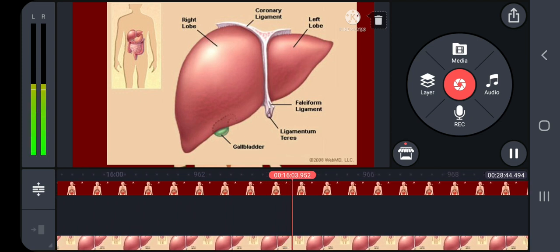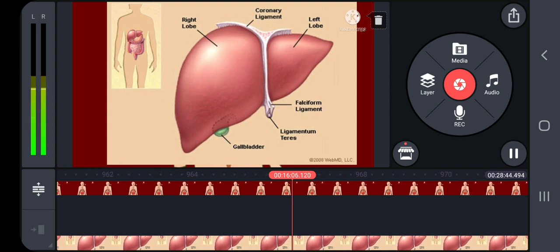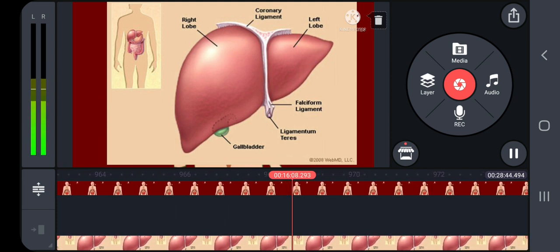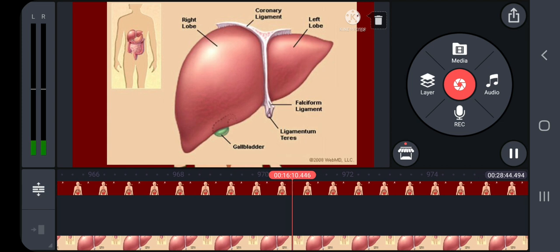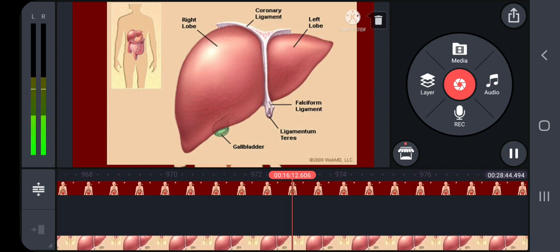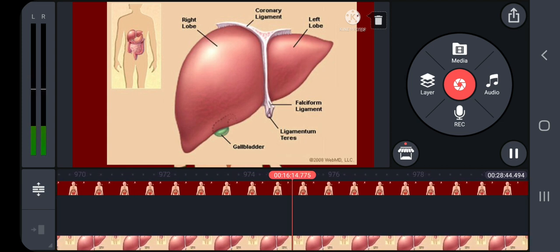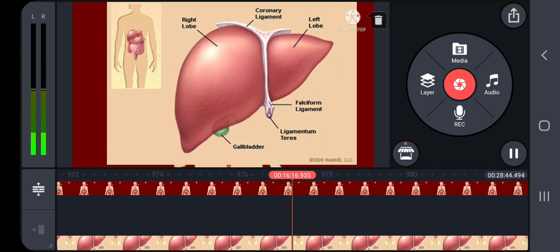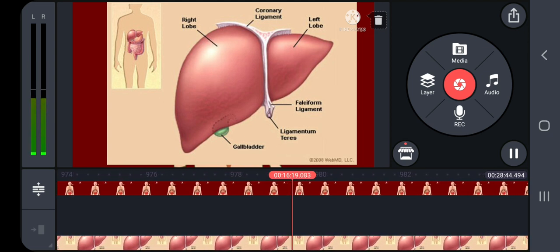Apart from bile secretion, the liver also performs several functions. Let me see one by one. First, destroys aging and defective blood cells.